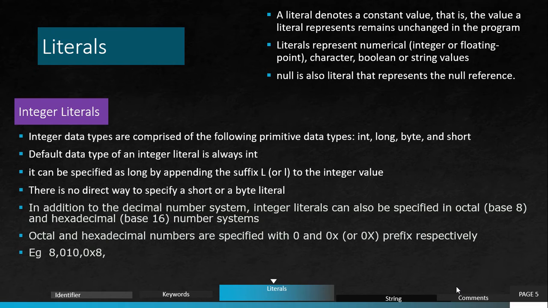As an example, octal means 0, 1, 2, 3, 4, 5, 6, 7. Till 7 including 0, we can say base 8. And 0 to 15, we can say it is base 16.